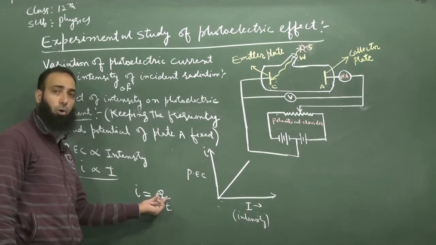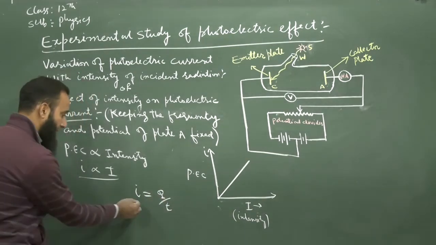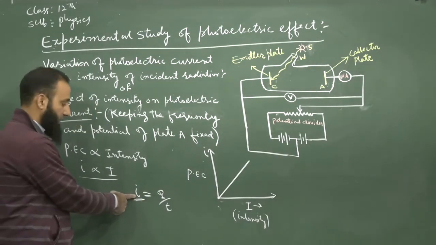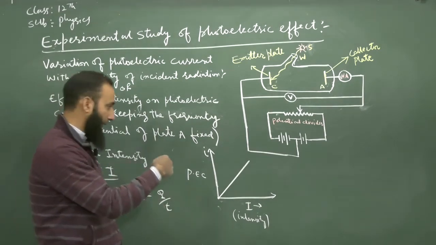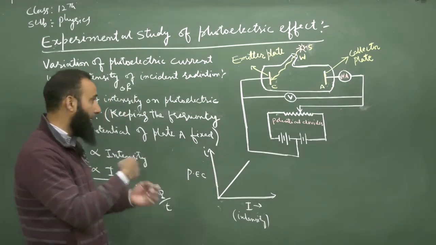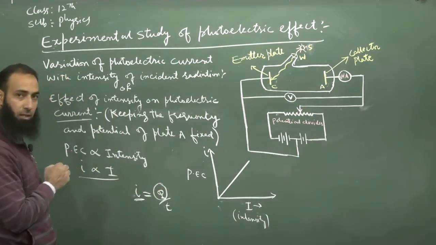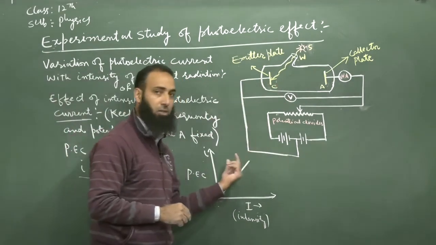Now, when we increase the intensity of the incident radiation, photoelectric current also increases. It means the charge that is flowing per unit time through the circuit, that is Q, actually increases.